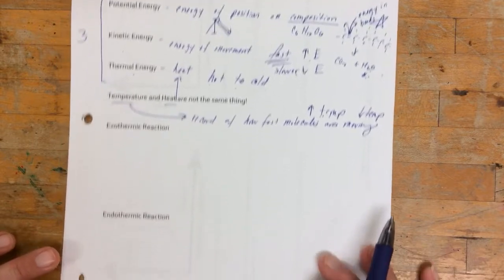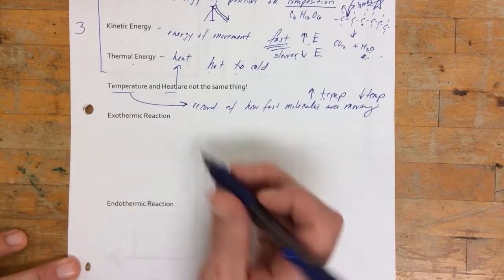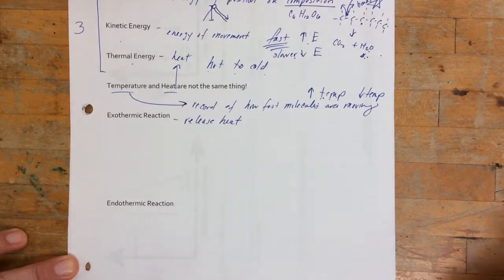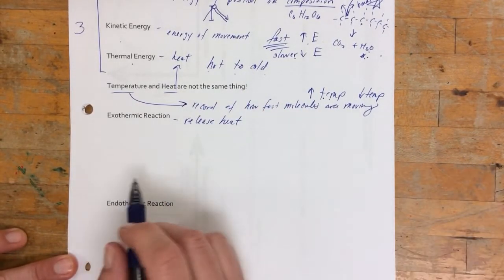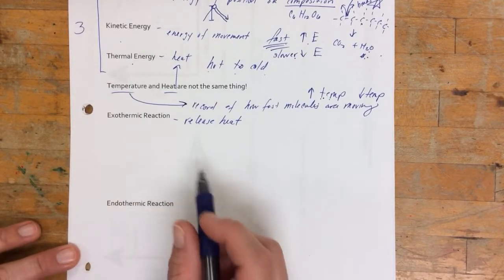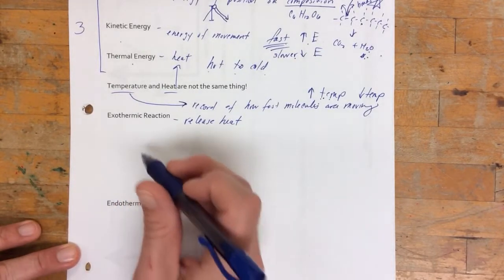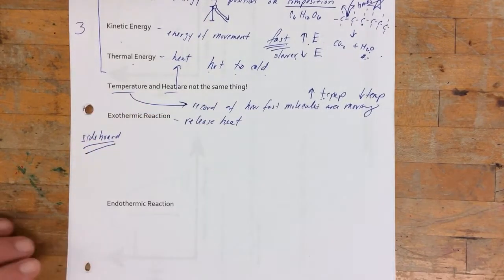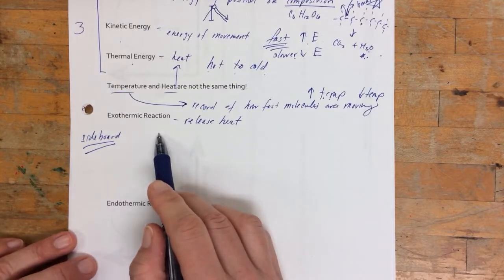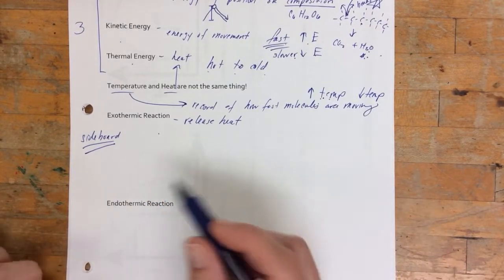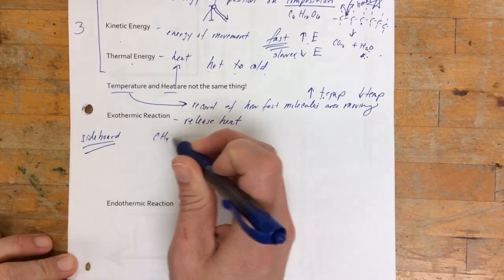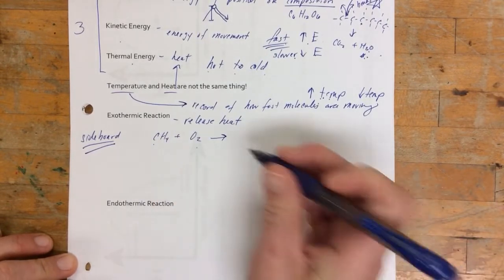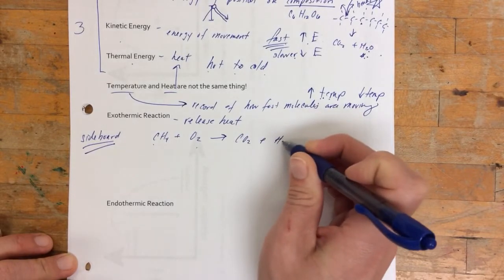All right, exothermic reactions. These are reactions in which they release heat. Now, where do they release heat from? Well, first of all, I have a couple pretty, well, for me, good diagrams on the sideboard, so make sure you look at the sideboard if you're confused on this. But exothermic reactions is when you have some sort of reaction that releases heat, and let's say it's the combustion of methane. A combustion reaction is a hydrocarbon plus oxygen, always, always, always, yields carbon dioxide and water.